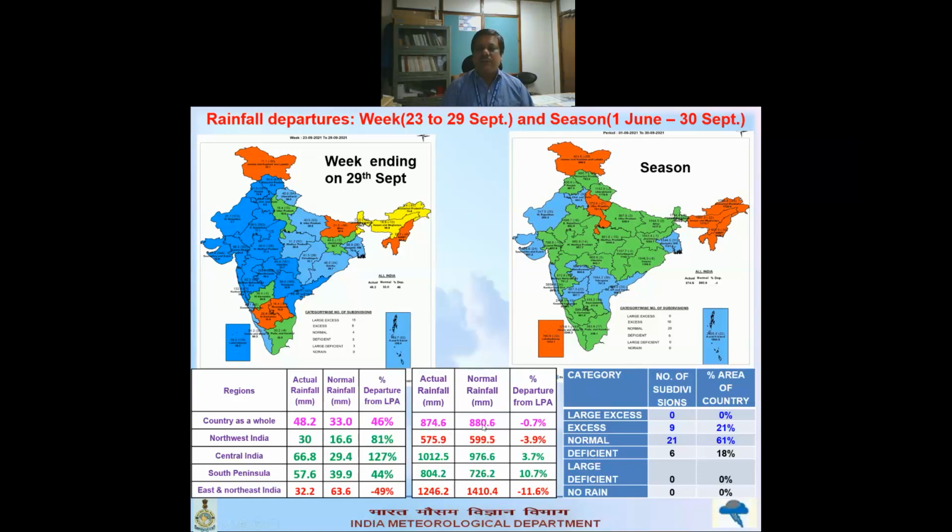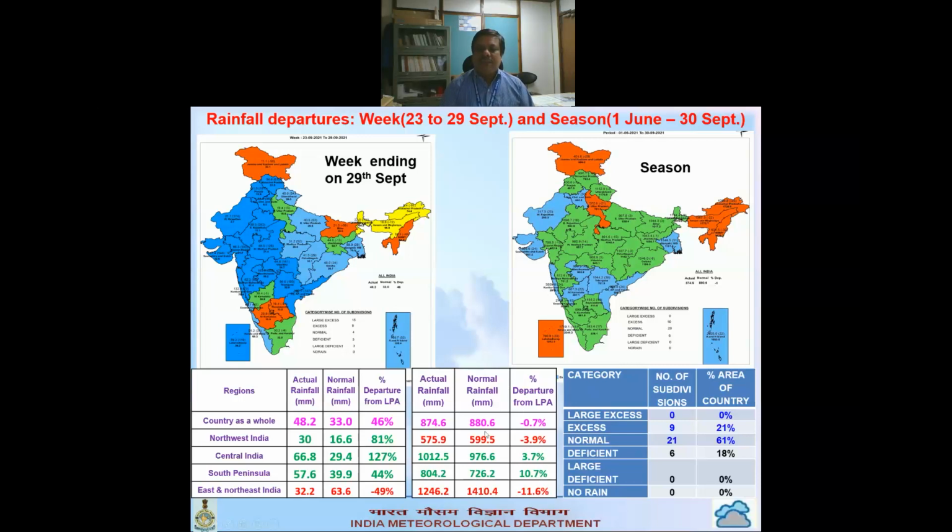That is what is reflected here in the actual amount of rainfall. Country as a whole is only minus 0.7, so it is normal rain all over the country. Northwest India minus 3.9, but Central India positive 3.7, Southern Peninsula 10.7 positive, East and Northeast minus 11.6.